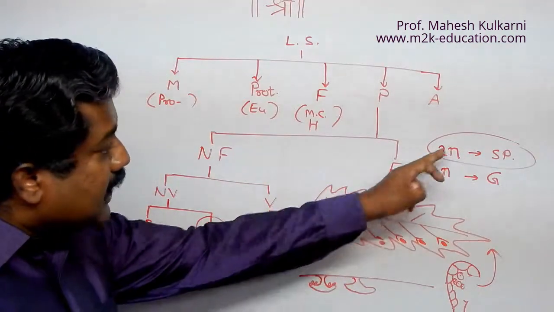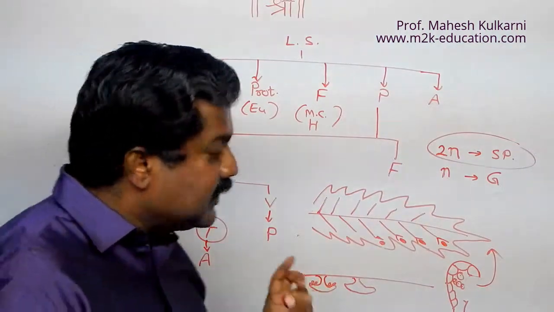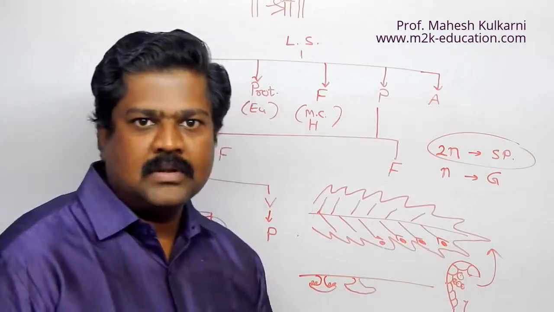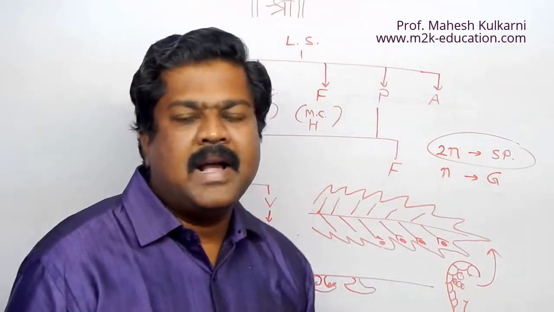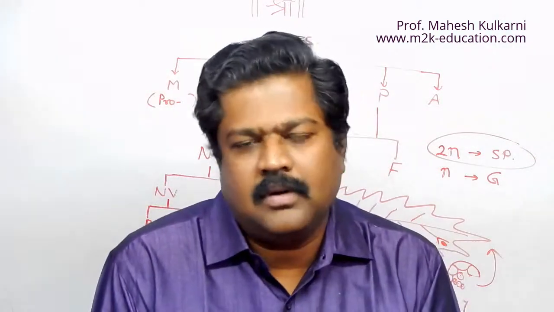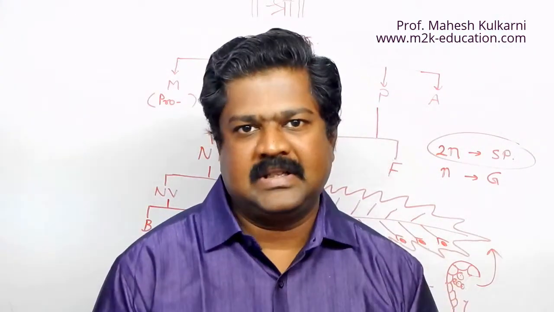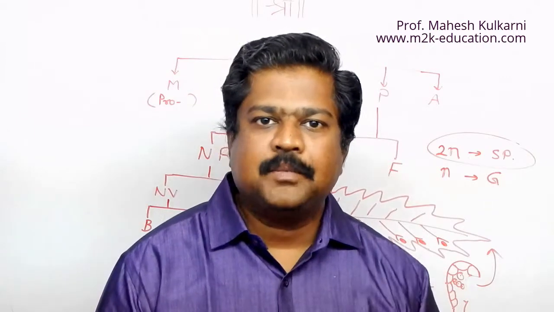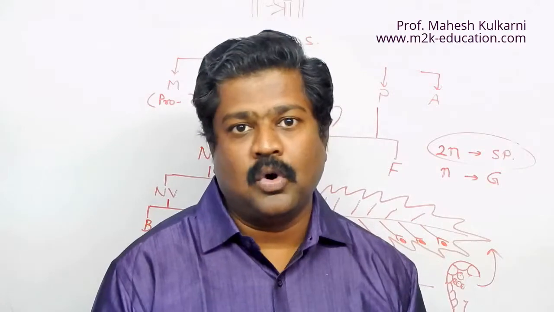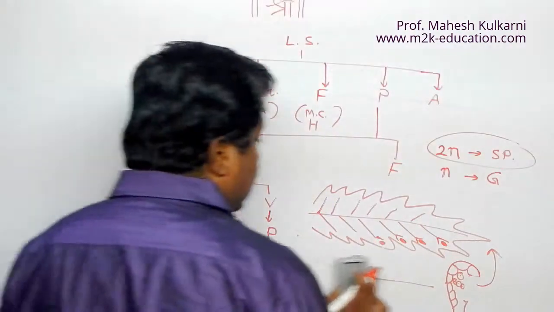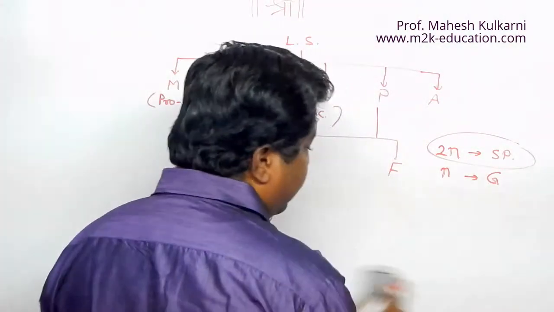So this is the sporophyte. From leaves, they are releasing spores, and these spores travel with the help of wind, water, whatever, and at a marshy, damp place, not necessarily each and every spore, but many spores start their life.